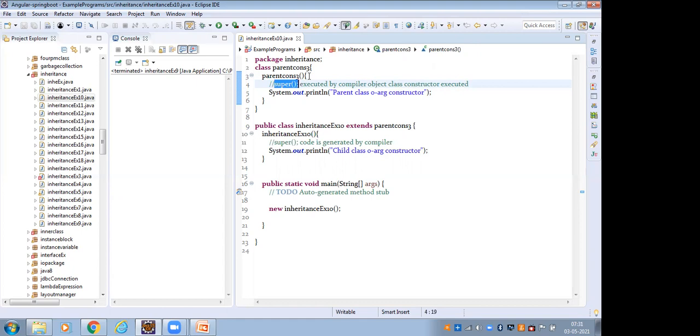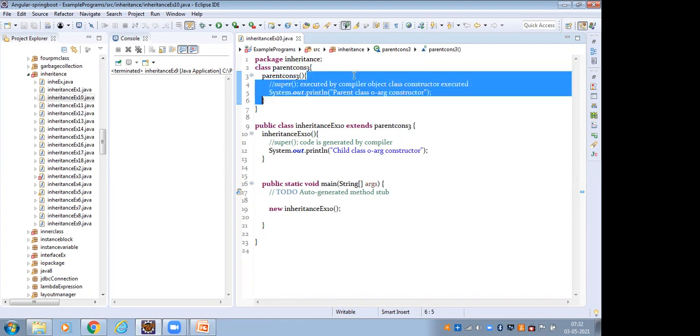Parent class constructor. Suppose as a developer I create a class that does not extend any other class. Then the compiler will make it extend the Object class. Why? Because the Object class is the base class for all classes.